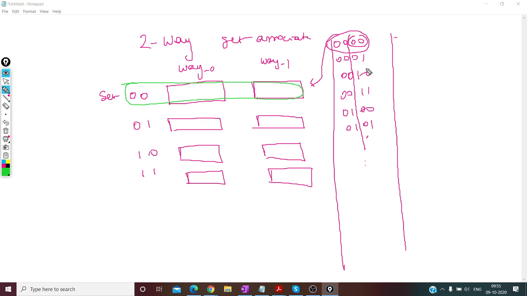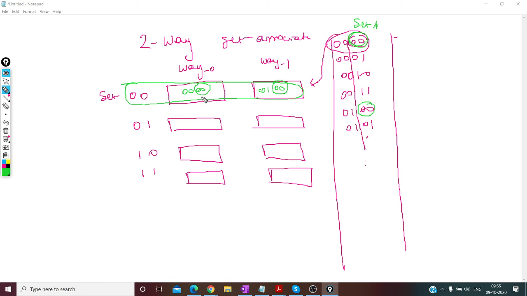You just check the lower bits and if it's ending with 00, this can go into any of the ways in this set. So this gives you the set you belong to. Which means that your 0000 can be here, and your 0100 can also be here. Why? Because both of them belong to the same set, but they can fit in any way.